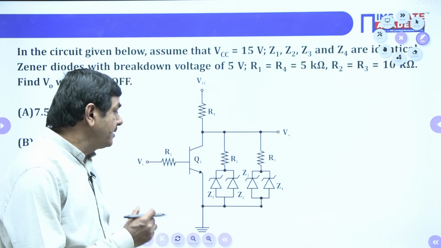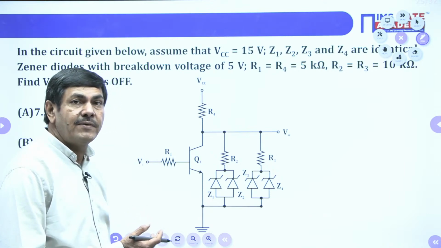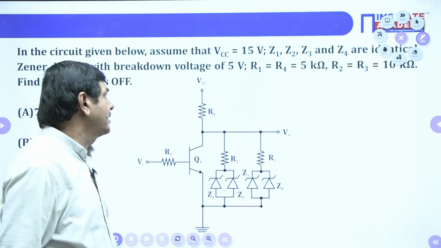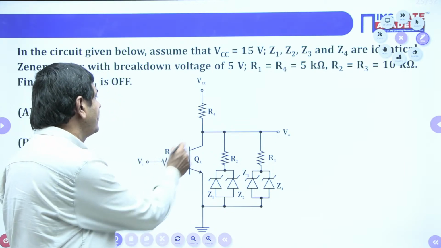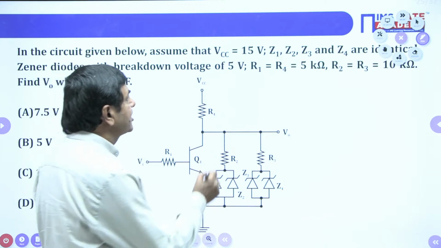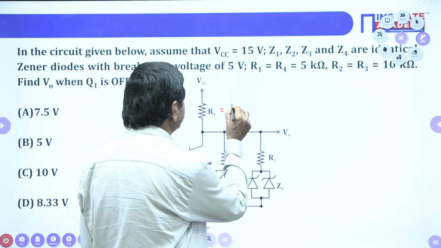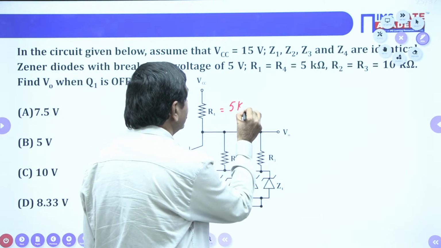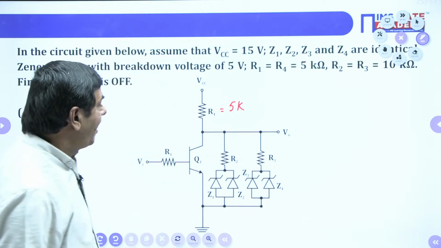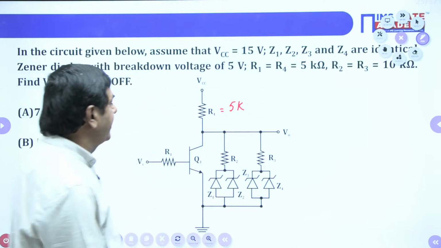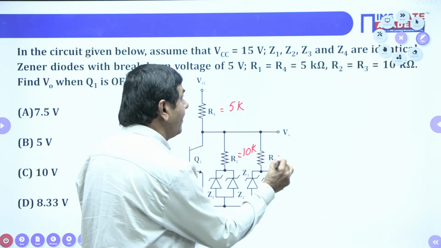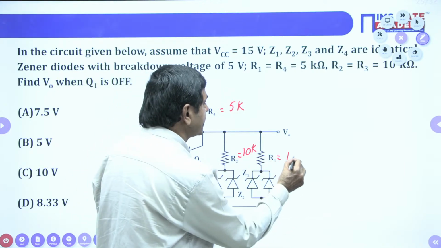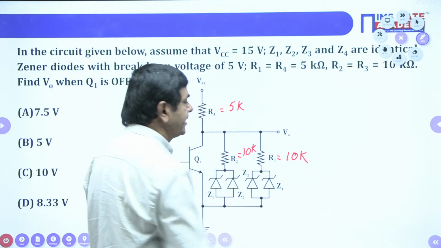That means the VZ value for each diode is 5 volts. R1 equals R4, so R4 is 5 kilo ohms. R2 equals R3, which is 10K, so R2 is 10K and R3 is also 10 kilo ohms.